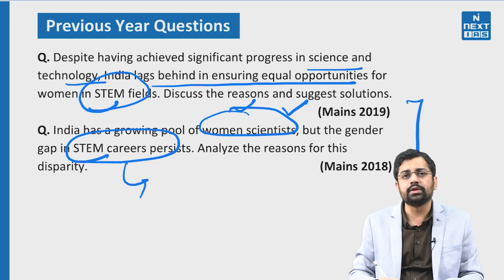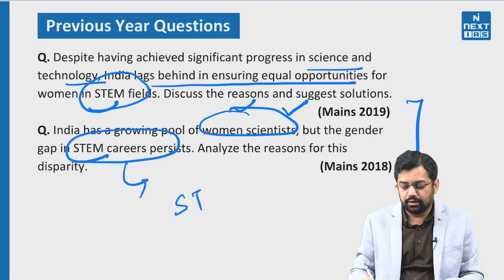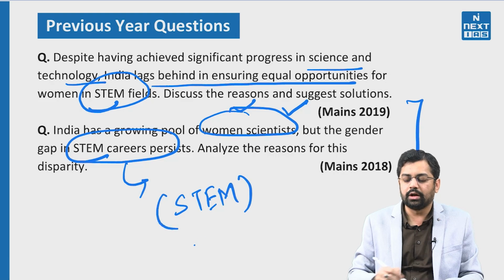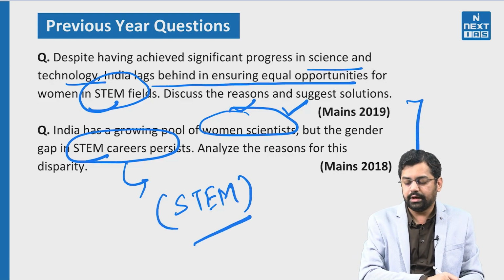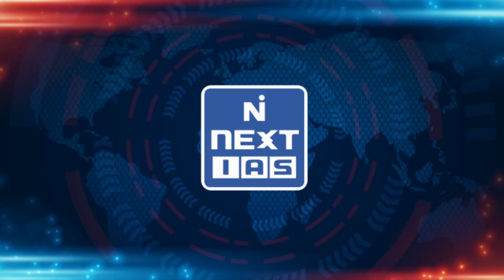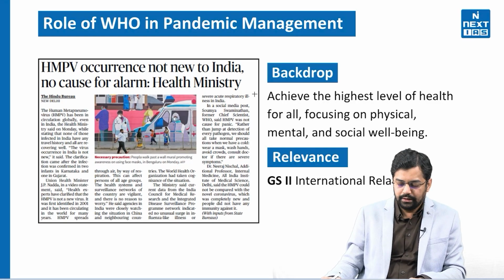So these kinds of questions revolving around the basic theory of STEM, what the major reasons are, how we can bring reform, what changes are required, can easily be asked. This is a very ongoing theme, one which is always in the news because it is very important for women empowerment, and this type of question can be asked in future also. So let's move to the new article.